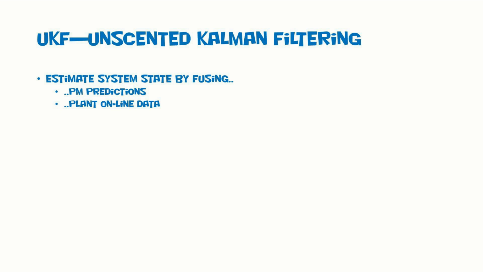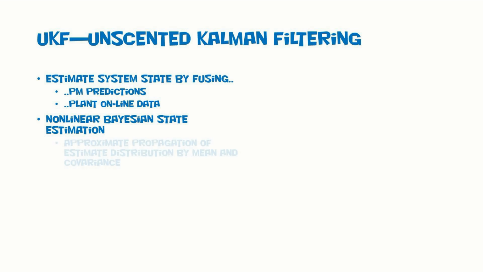The unscented Kalman filter is used for state estimation. It fuses the information obtained from both model and data. UKF belongs to nonlinear Bayesian state estimation methods. It approximates the propagation of estimate distribution in time.